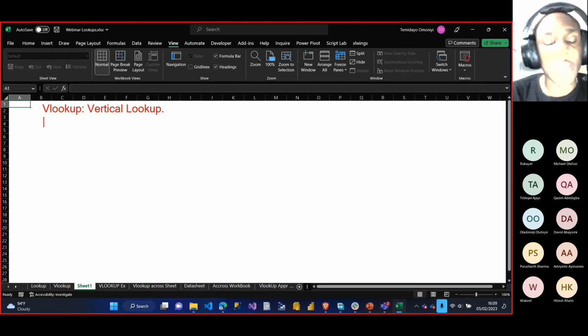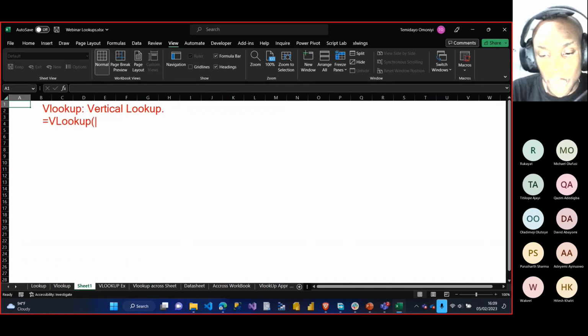With a VLOOKUP, I don't need to start scrolling over 1,000 or 1 million rows of data. With just the formula, I can get the person ID number and also get the information about that person. So how does it work? VLOOKUP has four conditions, and I will explain all of them. You put equals to VLOOKUP, right?